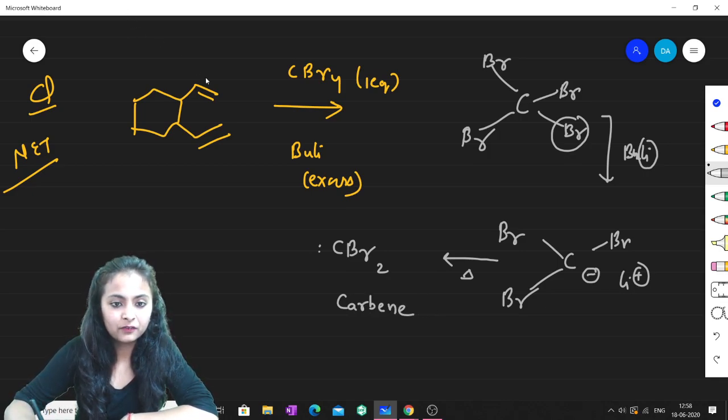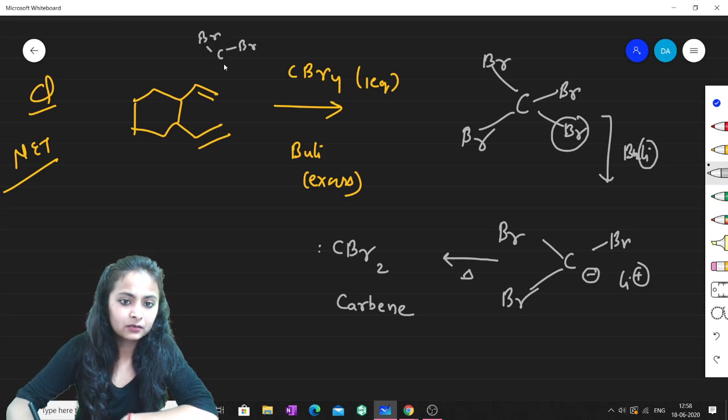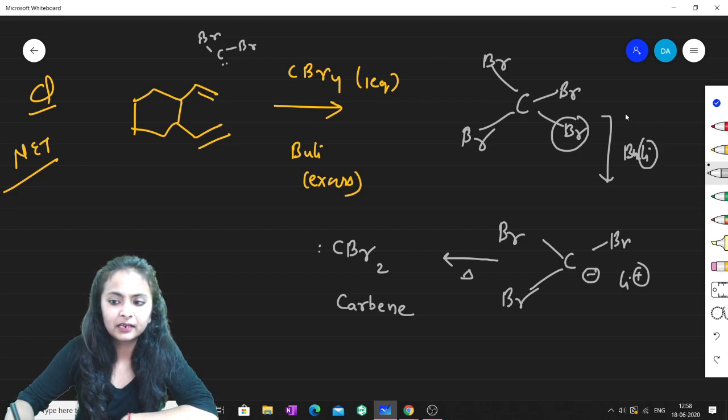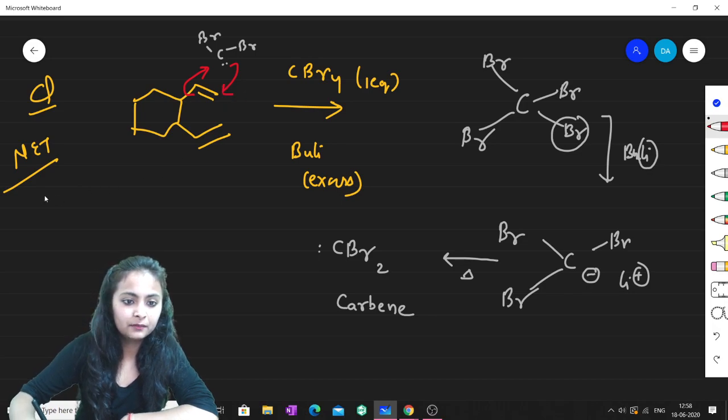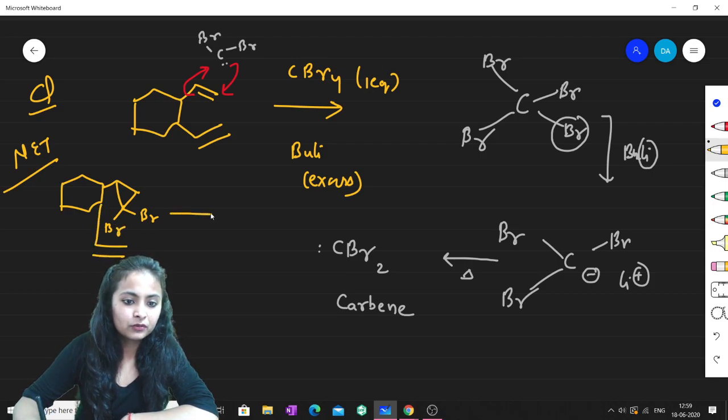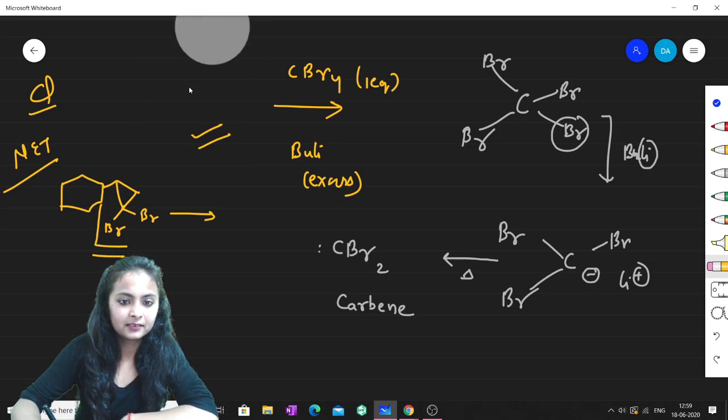Now if this CBr2 carbene is treated with this particular alkene, in a chelotropic reaction, yes, there will be the pi insertion, and this pi insertion will ultimately produce this type of product. I'll write here Br, and this also Br. Now furthermore, as butyl lithium is present in excess, let me erase some of the portion.